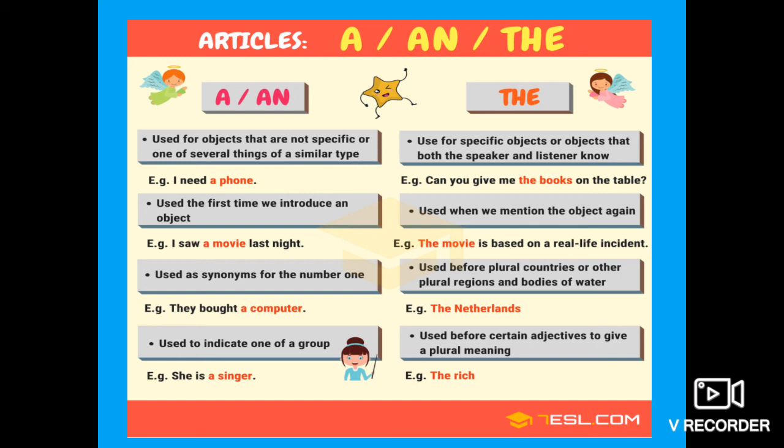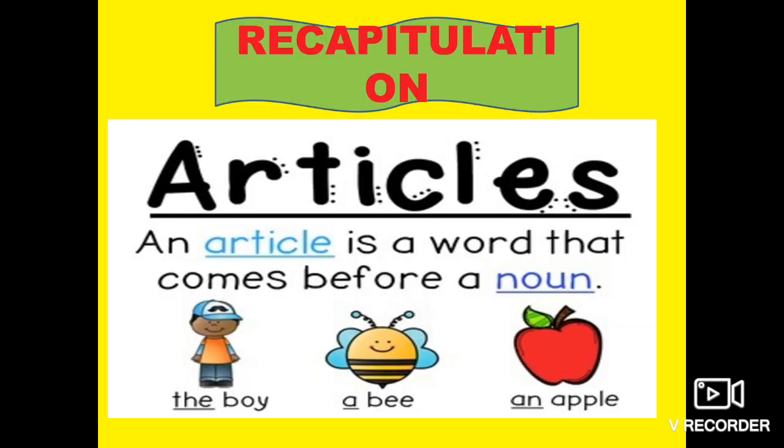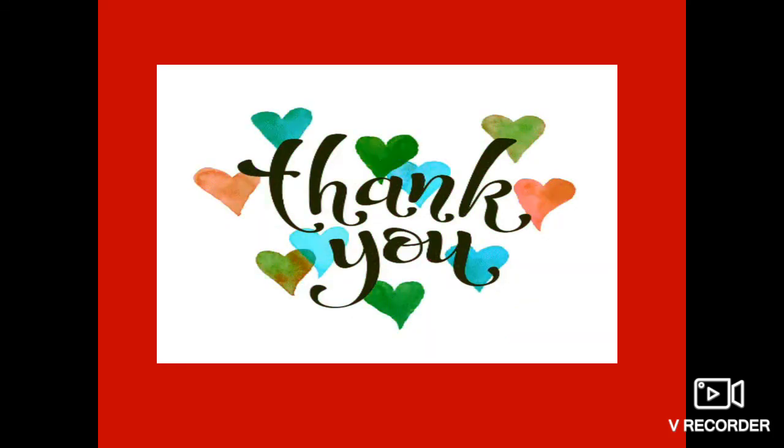The main rule you'll have to keep in mind is that the article a is used with a consonant sound and the article an is used with a vowel sound. Now, students, what you've studied today, that is articles. An article is a word that comes before a noun, that is the boy, a bee, an apple. Now, students, I hope you must have understood the use of a, an, and the article clearly.